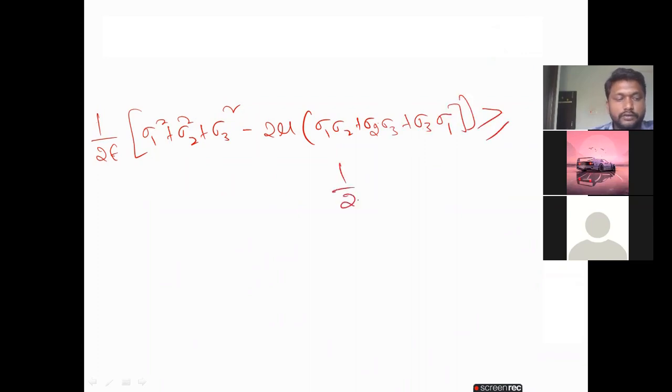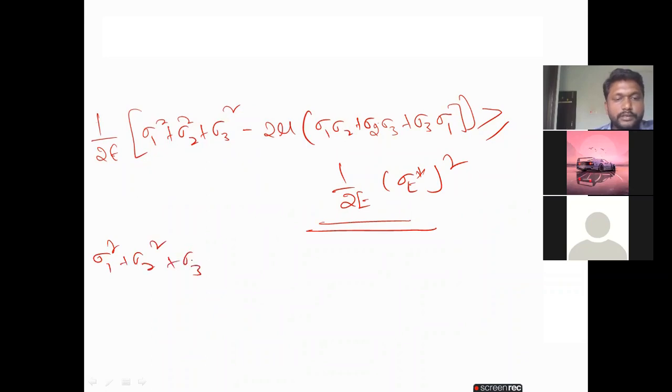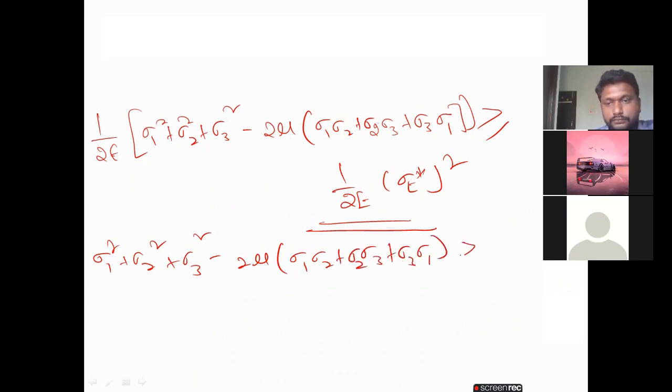Greater than or equal to. So this is the condition. When 2E cancels, what happens? Sigma 1 square plus sigma 2 square plus sigma 3 square minus 2 mu into (sigma 1 sigma 2 plus sigma 2 sigma 3 plus sigma 3 sigma 1) is greater than or equal to sigma t star square.